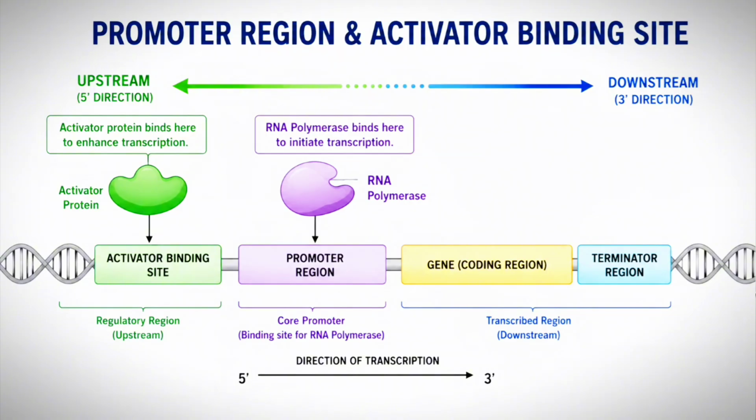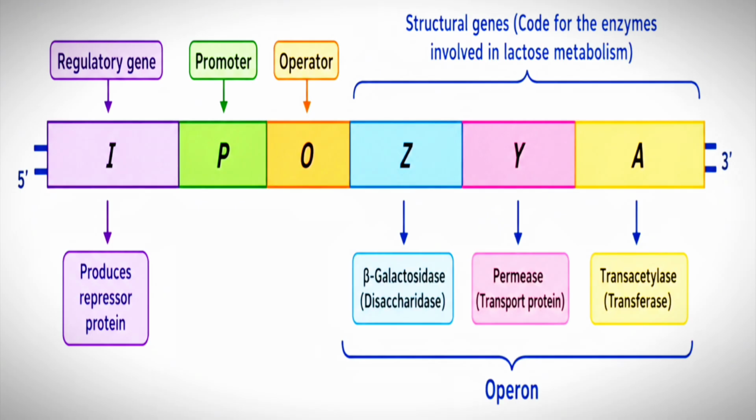Okay students, let's see the exact mechanism of the Lac Operon. Lactose is a sugar found in milk. If it is present in the medium, E. coli needs to produce the necessary enzymes to digest or break down the lactose. Three different enzymes are needed to break down the lactose. These three genes are responsible for the breakdown of lactose.